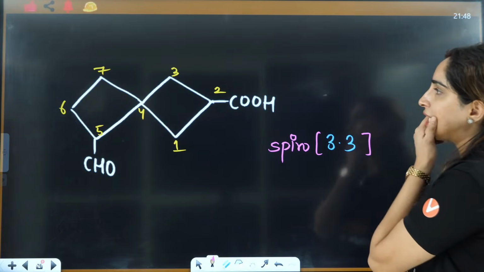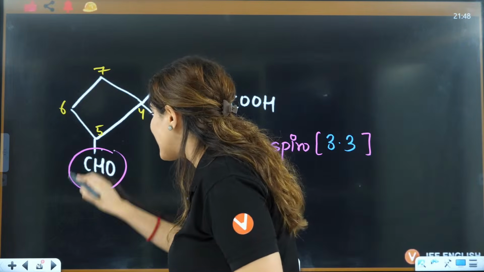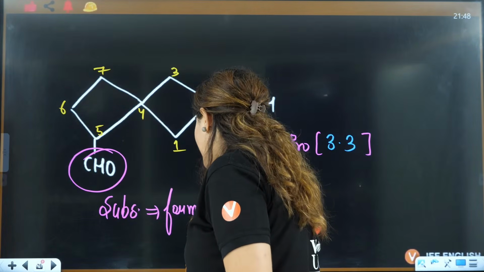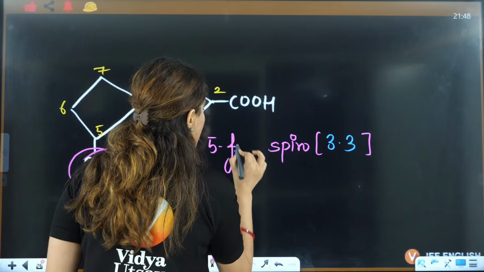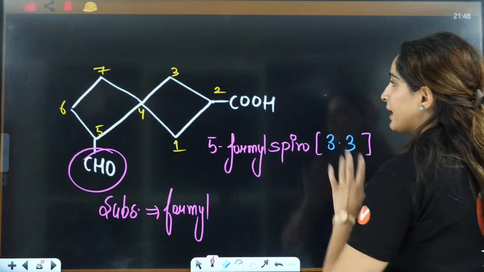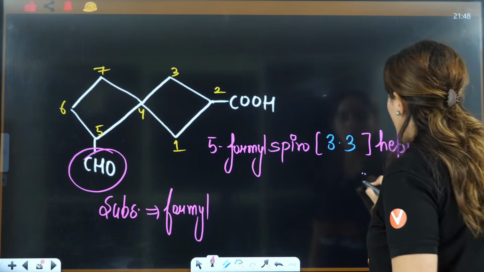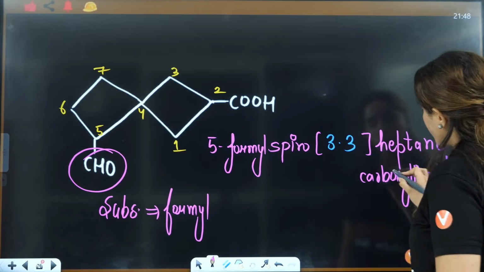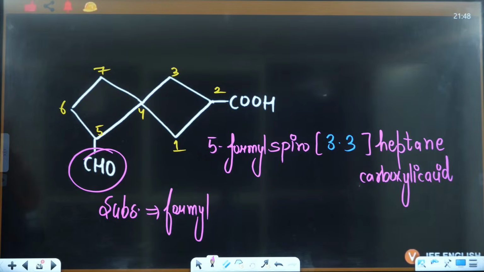Okay, so Spiro 3 it is. After this, what we are going to do? This will be on 5 now. This is acting as a substituent. Substituent means that will be named as formyl. So should I not write here that it is 5 formyl? Yes. Should write here only 5 formyl. Spiro 3, then it will be heptane carboxylic acid. Why carboxylic acid? Because that is a functional group that is excluded from the ring. Okay? Right, everybody?